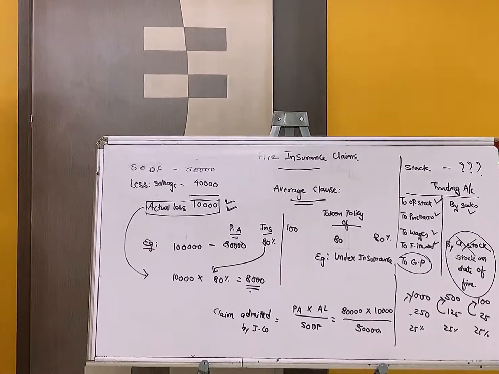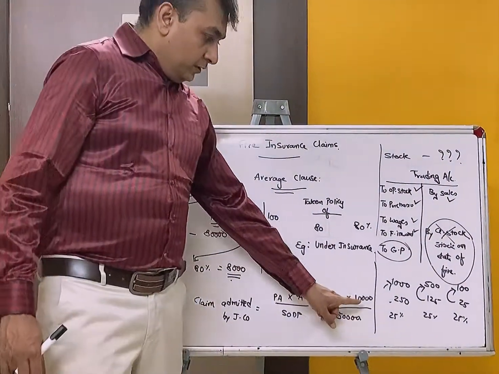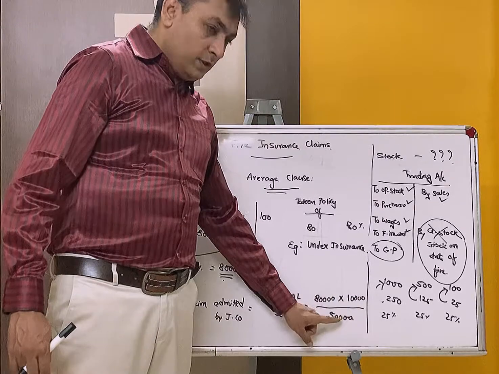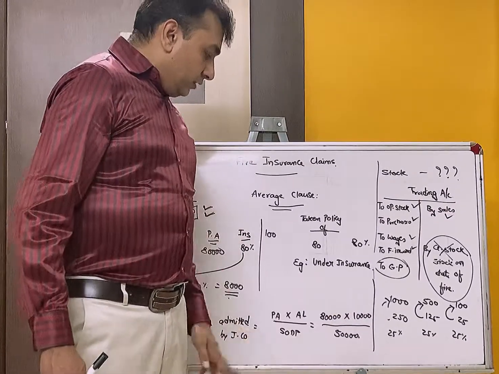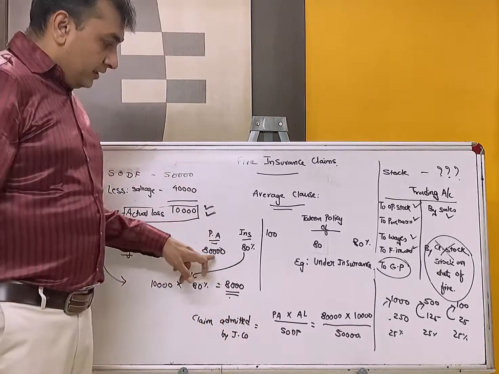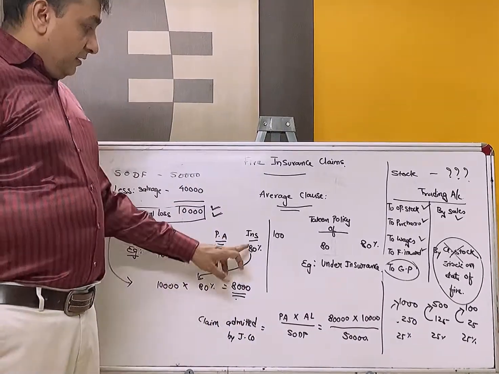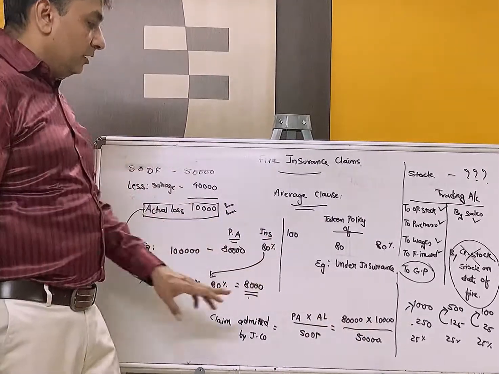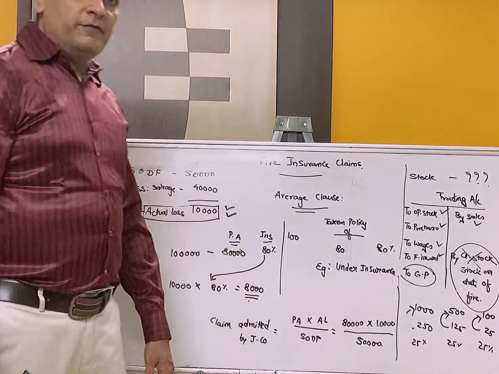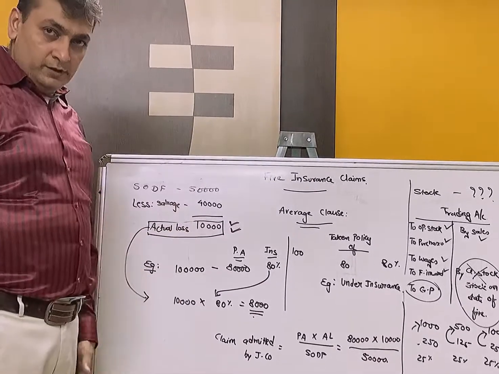Now understand, students. This is 50,000. Sorry, this is 10,000, this is 50,000, and this is 80,000. 80,000 is the policy amount. You have taken a policy amount of the same. Insurance claim, actual loss, sorry, it is 10,000. And stock on date of fire was 50,000.